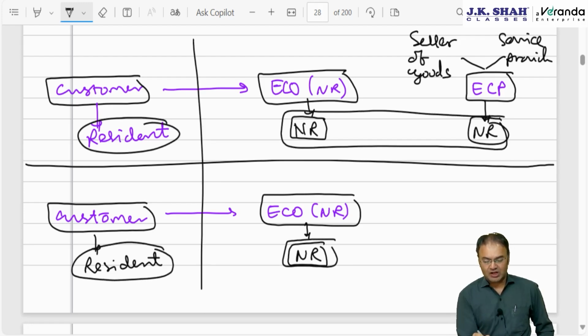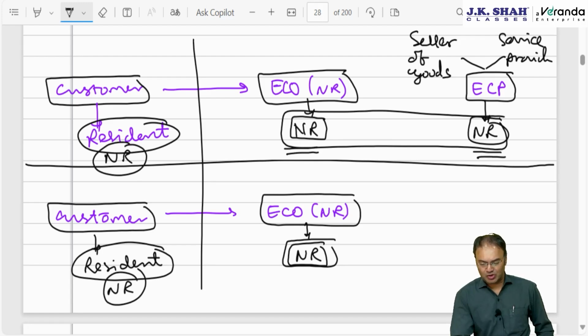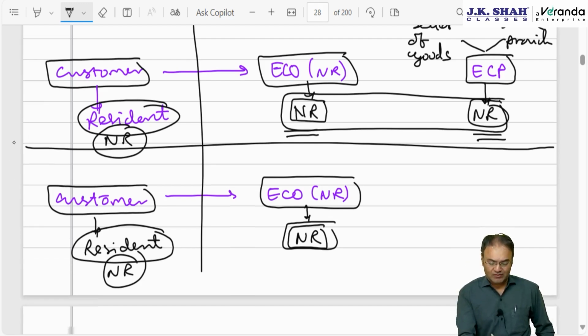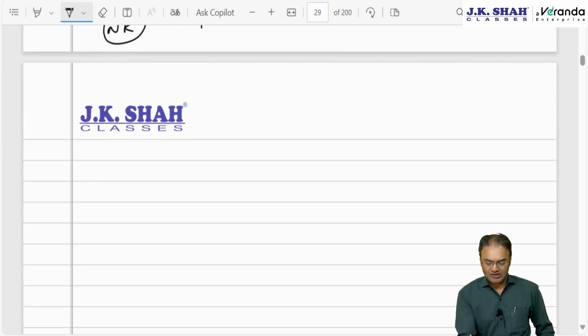However, Nirmala Sitharamanji carried out an amendment that the customer can be non-resident also. When can the customer be non-resident? If the customer, the e-commerce operator and the e-commerce participant are all non-resident, everyone is non-resident, then how should the equalization levy be applied? Answer: in such a situation, equalization levy will still be leviable. Let me give you one example.